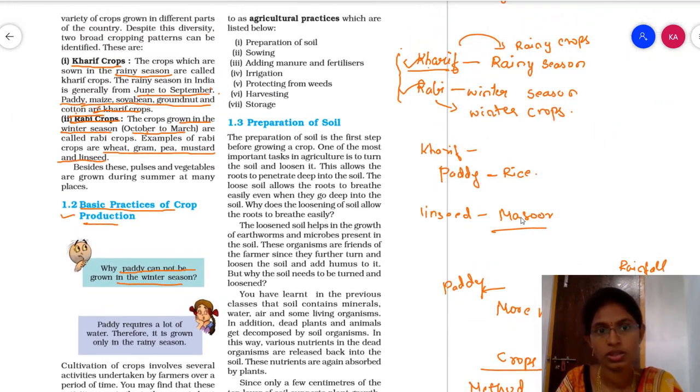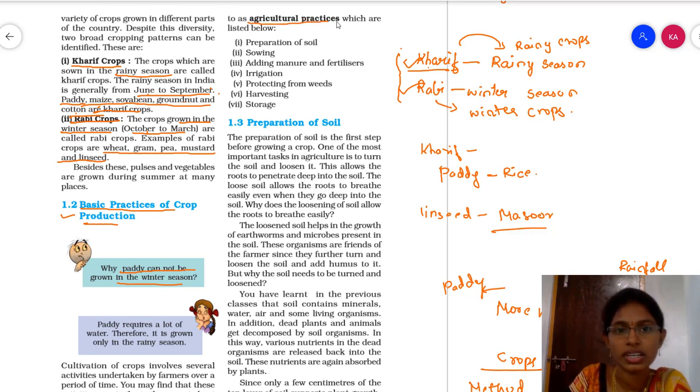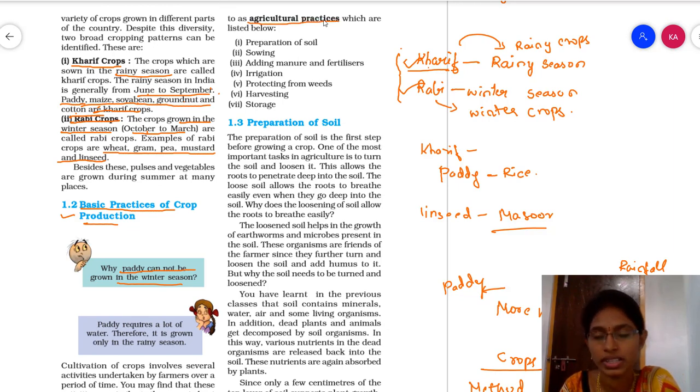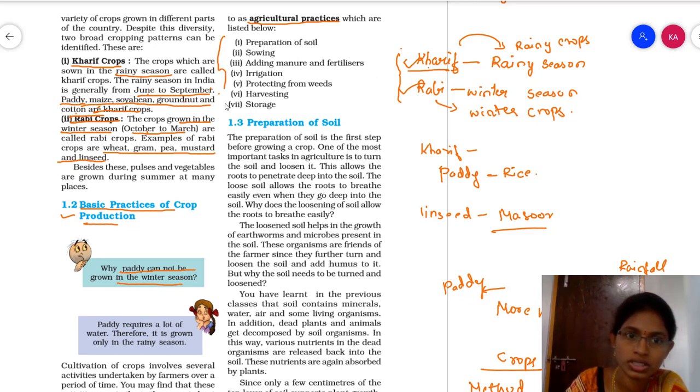The methods which we undergo to produce crops are nothing but agricultural practices. The methods or the things which we undergo before growing the crops are nothing but agricultural practices.